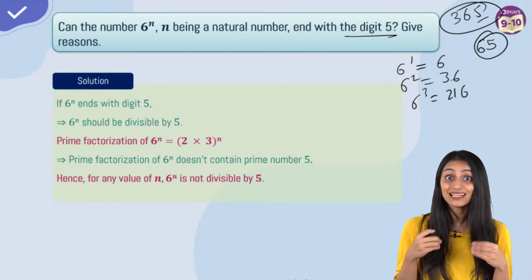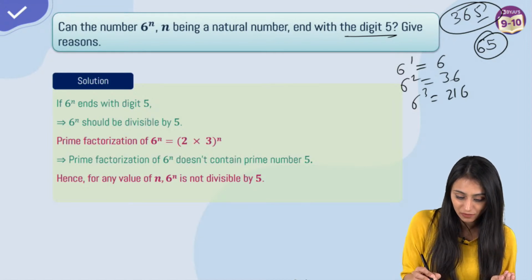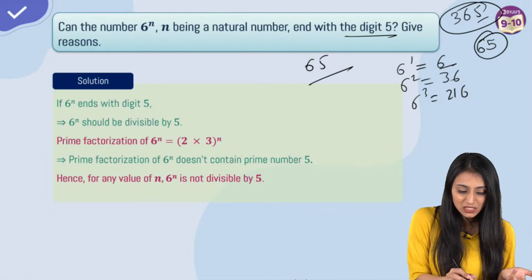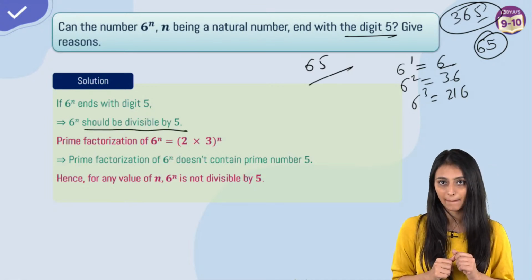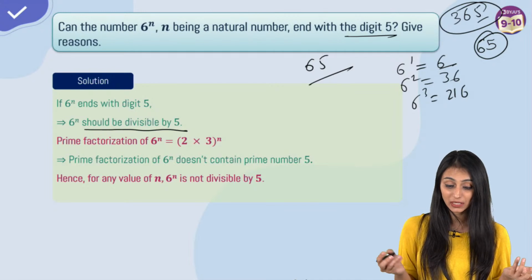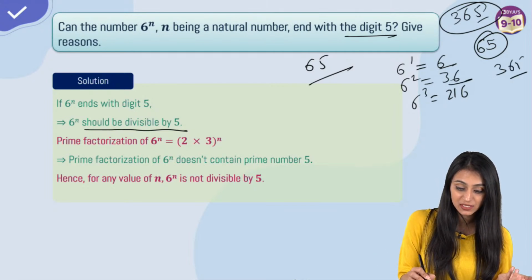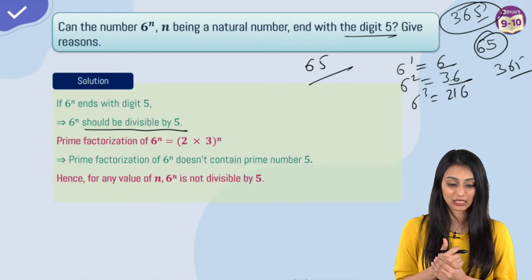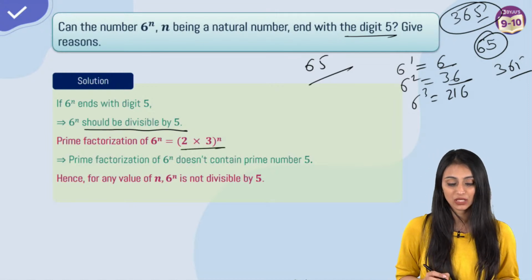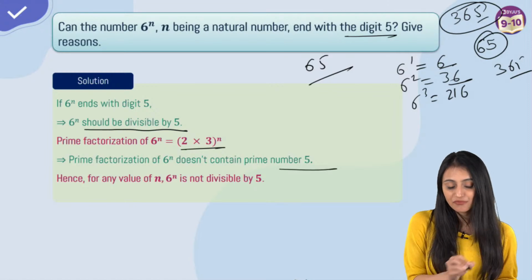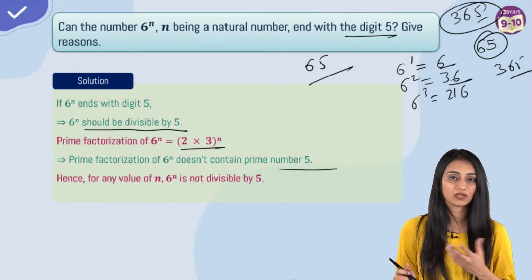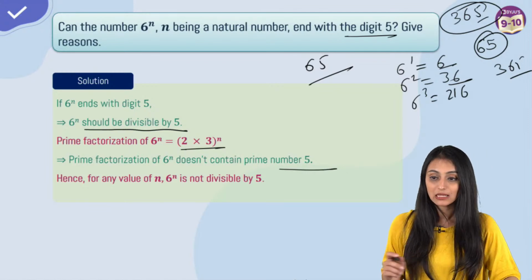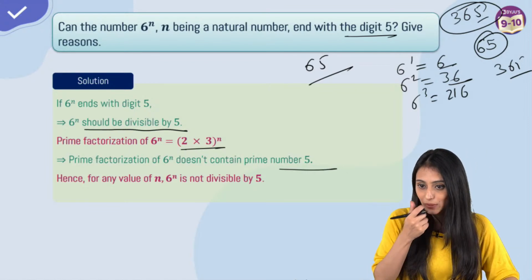But let's say, if it ends with digit 5, let's say instead of 6, let's suppose it is 65. That means it should be divisible by 5 in that case, right? Let's suppose instead of 36, it is 365. Then definitely if it is ending with 5, it will be divisible by 5. But the prime factorization is 2 times 3. For that, it should contain 5 in its prime factorization. Since it doesn't have 5, it can never end with digit 5, so it will not be divisible by 5 also. This is the reason. So I hope your doubt is clear.